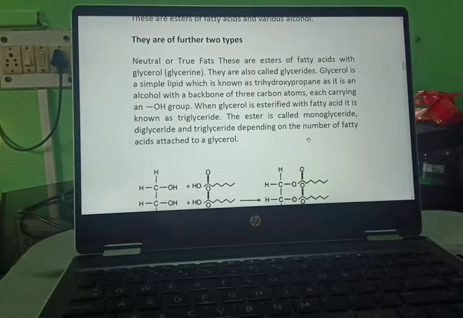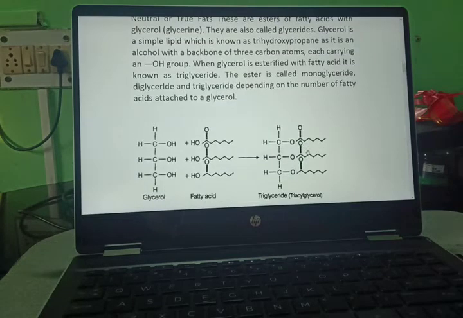Glycerol is a simple lipid known as trihydroxypropane, and it is an alcohol with the backbone of 3 carbon atoms, each carrying an OH group. When alcohol is esterified with fatty acid, it is known as triglyceride. The ester is called monoglyceride, diglyceride and triglyceride depending on the number of fatty acids attached to the glycerol.